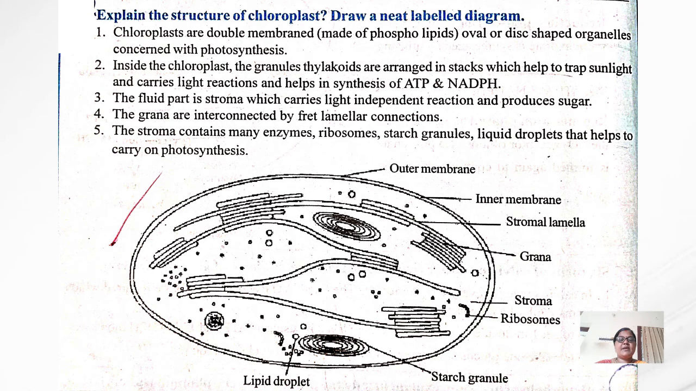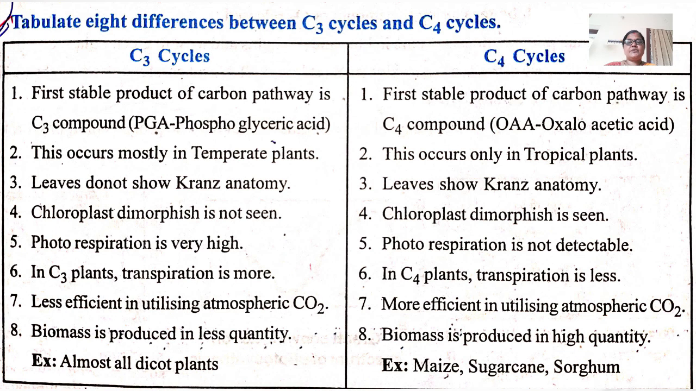The chloroplast is double membraned and made up of phospholipids, and these are oval or disc shaped organelles concerned with photosynthesis. In the chloroplast, the stroma contains many enzymes, ribosomes, starch granules, lipid droplets, which help to carry out photosynthesis. And the next question is the differences between the C3 and C4 cycles.